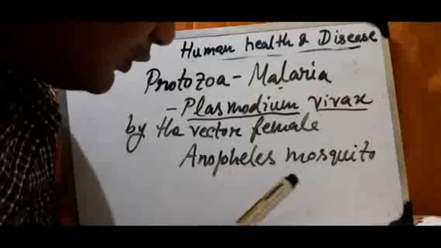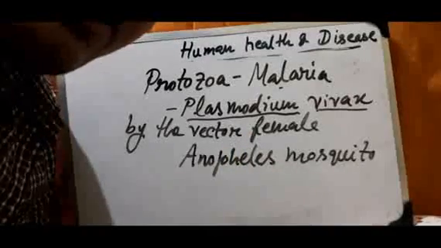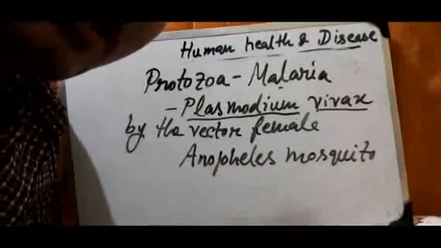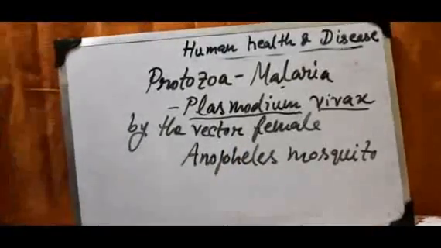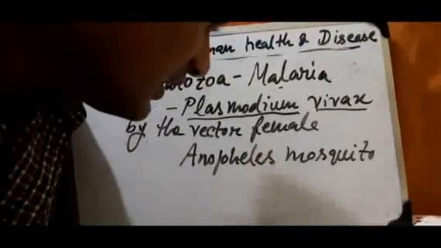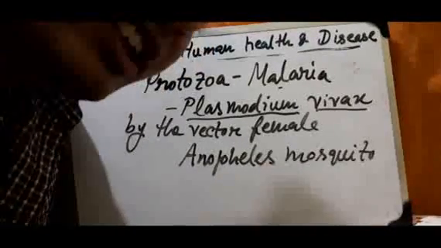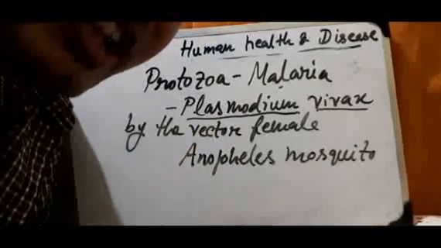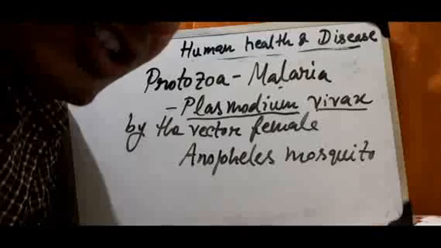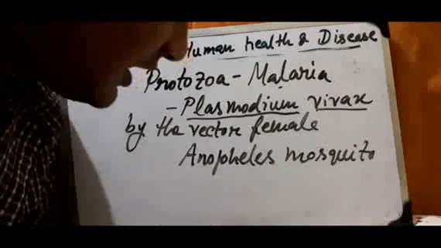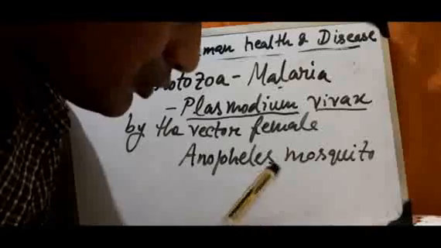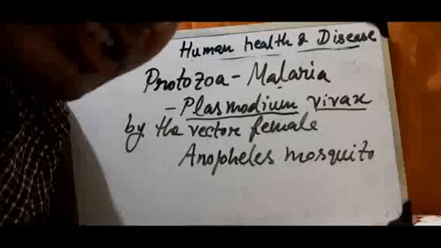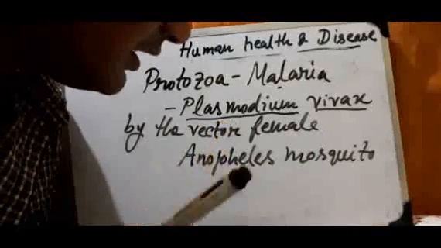If you notice, Plasmodium vivax completes its life cycle not only in the mosquito body but also in the human body. So in both the human body and the mosquito body, Plasmodium vivax has two life cycle stages. One is the sexual stage, the gametocyte stage, which occurs in the Anopheles mosquito's body, and the other is the asexual stage, from sporozoite to zygote formation, which is in the human body.